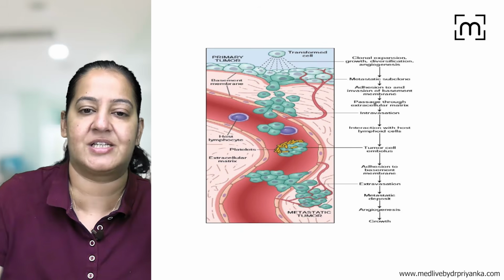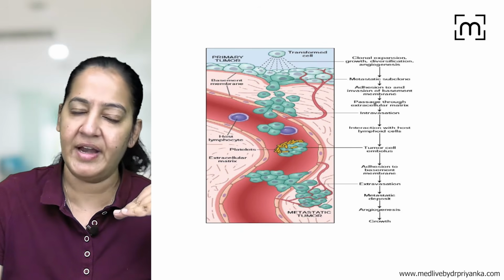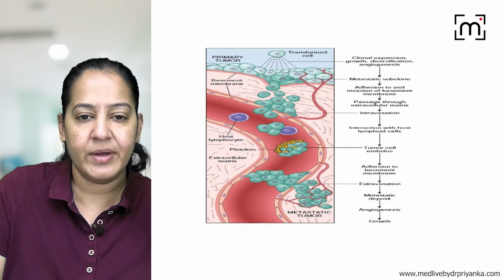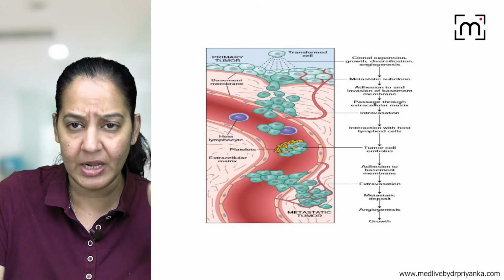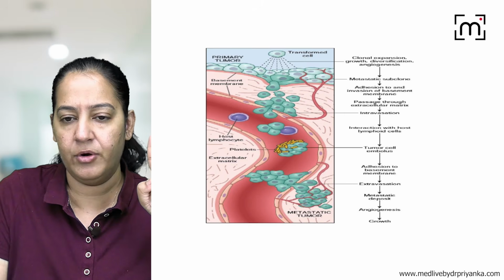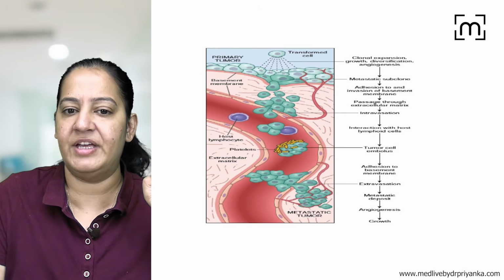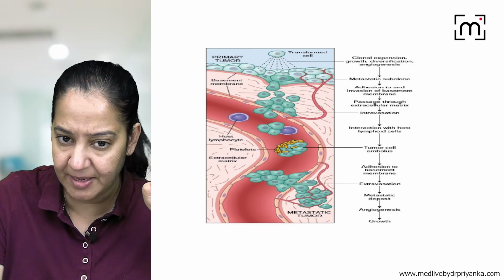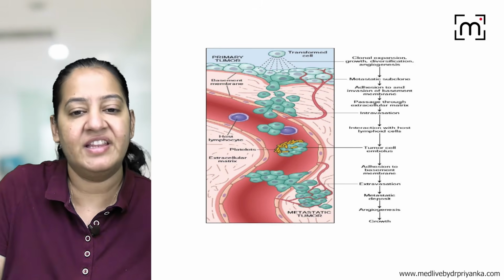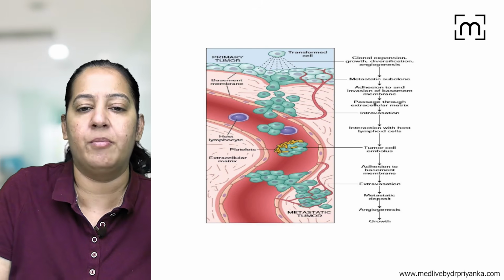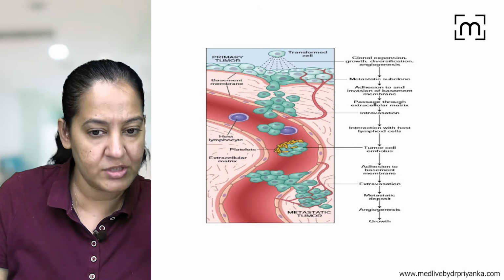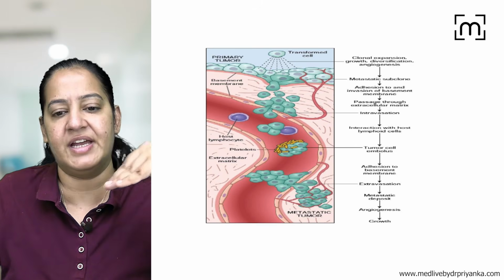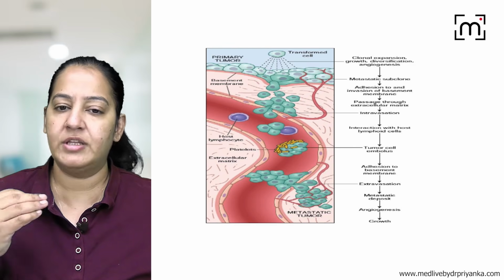I am repeating the 8 steps. Here also it's a longitudinal diagram showing the same 8 steps. You can see this is a tumor cell. The first thing, they become aggressive. Second, they loosen from each other. After loosening, they interact with the ECM, they degrade the ECM, then they enter the blood vessel, they form a thrombus there, they move to some other site, they extravasate and they grow. I hope you got the 8 points.